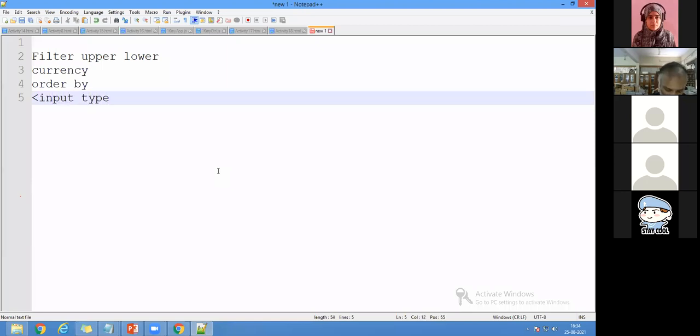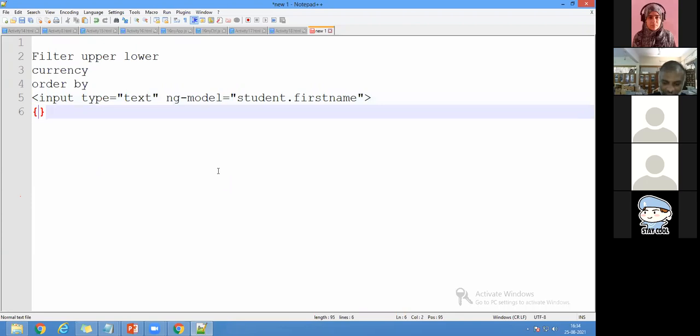Type is equal to text, ng-model is equal to students.firstName. Students is an object, and we have already discussed that object, with students.firstName. And I want to display it.